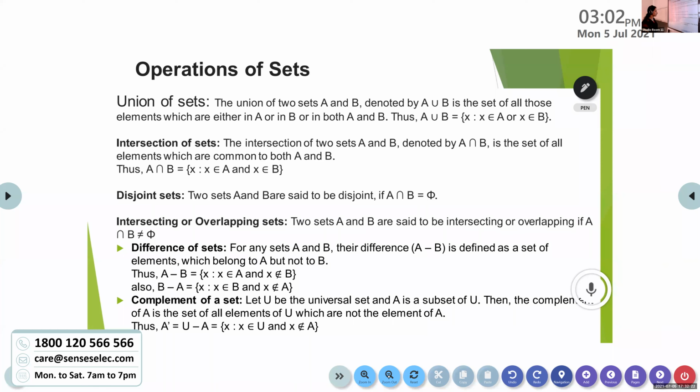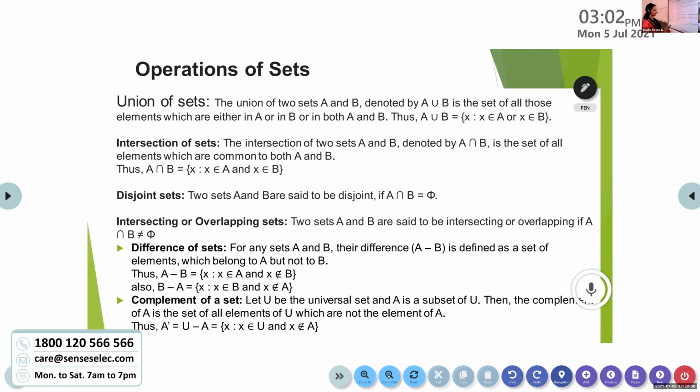Next, Pranav, difference of sets. For any sets A and B, their difference A minus B is defined as the set of elements which belong to A but not to B. Thus A minus B is equal to the set of all x such that x belongs to A and x does not belong to B. Also, B minus A is equal to the set of all x such that x belongs to B and x does not belong to A.